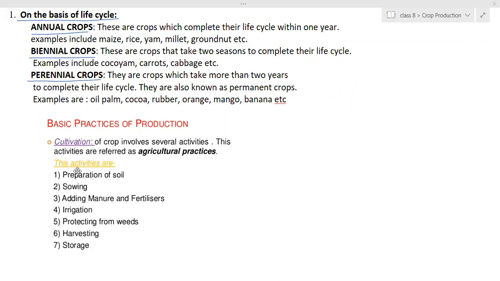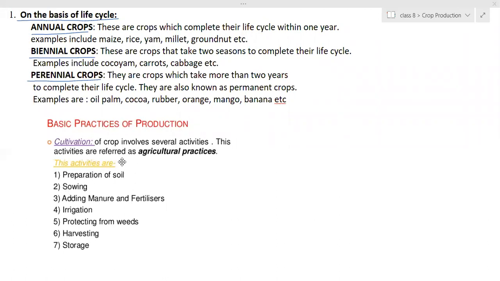So the first step is preparation of the soil, which includes loosening the soil and crushing the crumbled soil, which becomes like a rock due to unavailability of water. It gets converted into a rock-like structure. So those crumbles have to be crumbled down, that means crushed back into soil. A small layer of soil has to be formed by that. Then after loosening the soil, that is done.